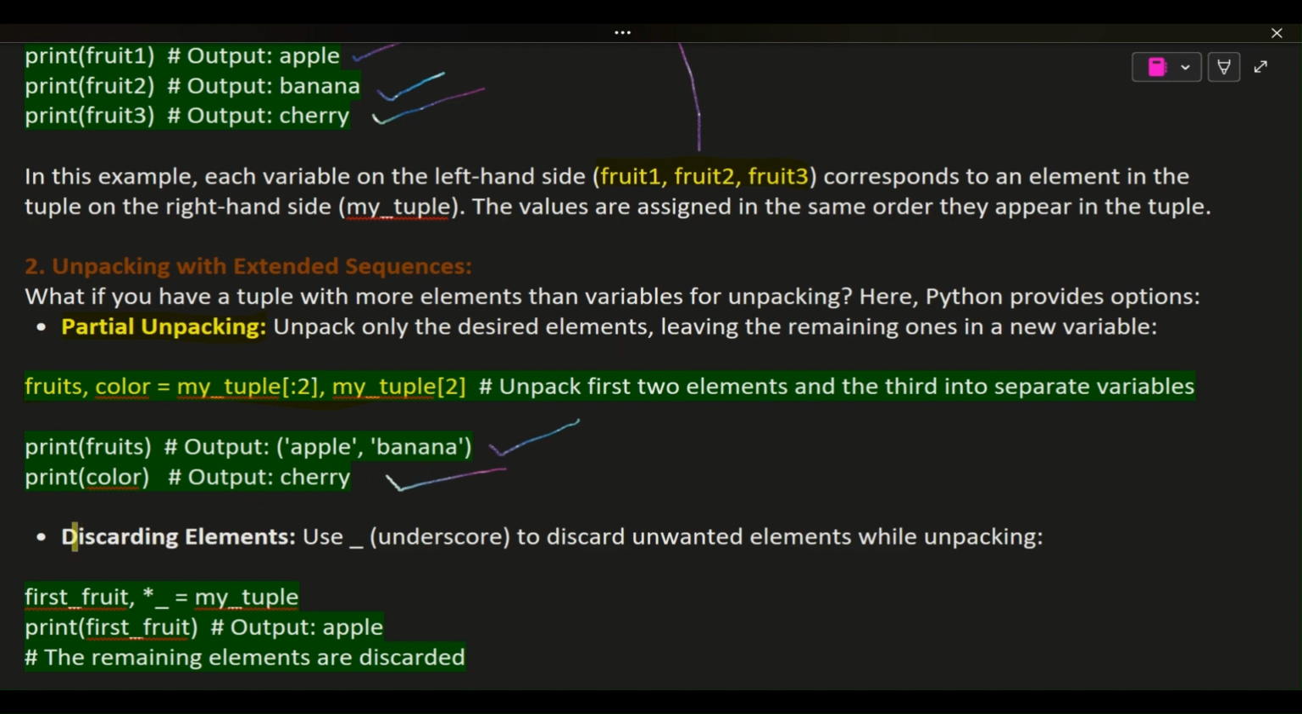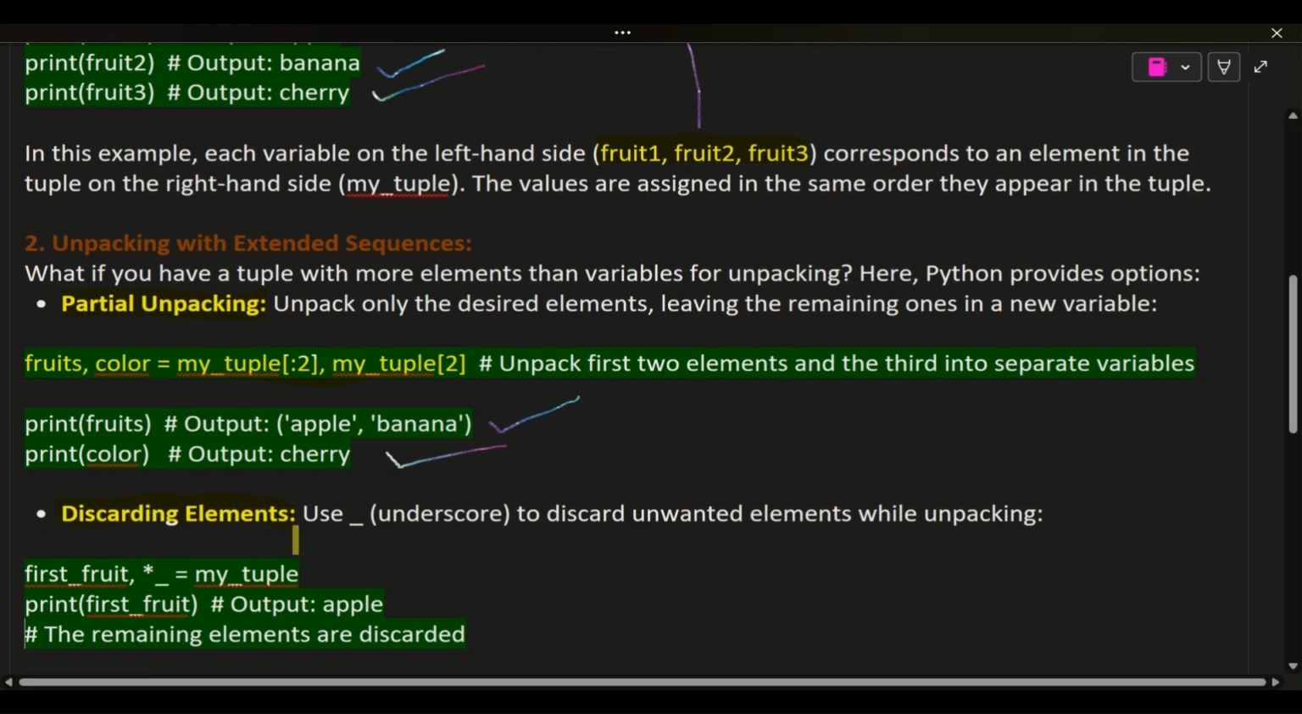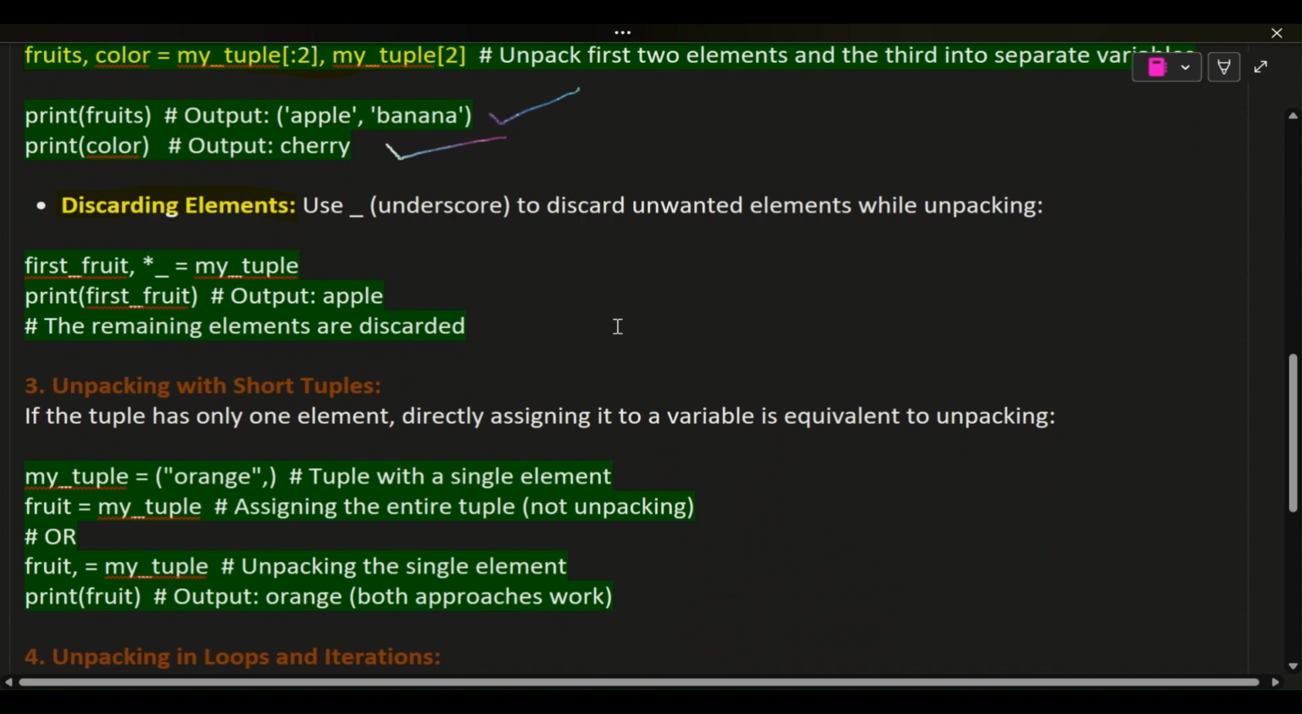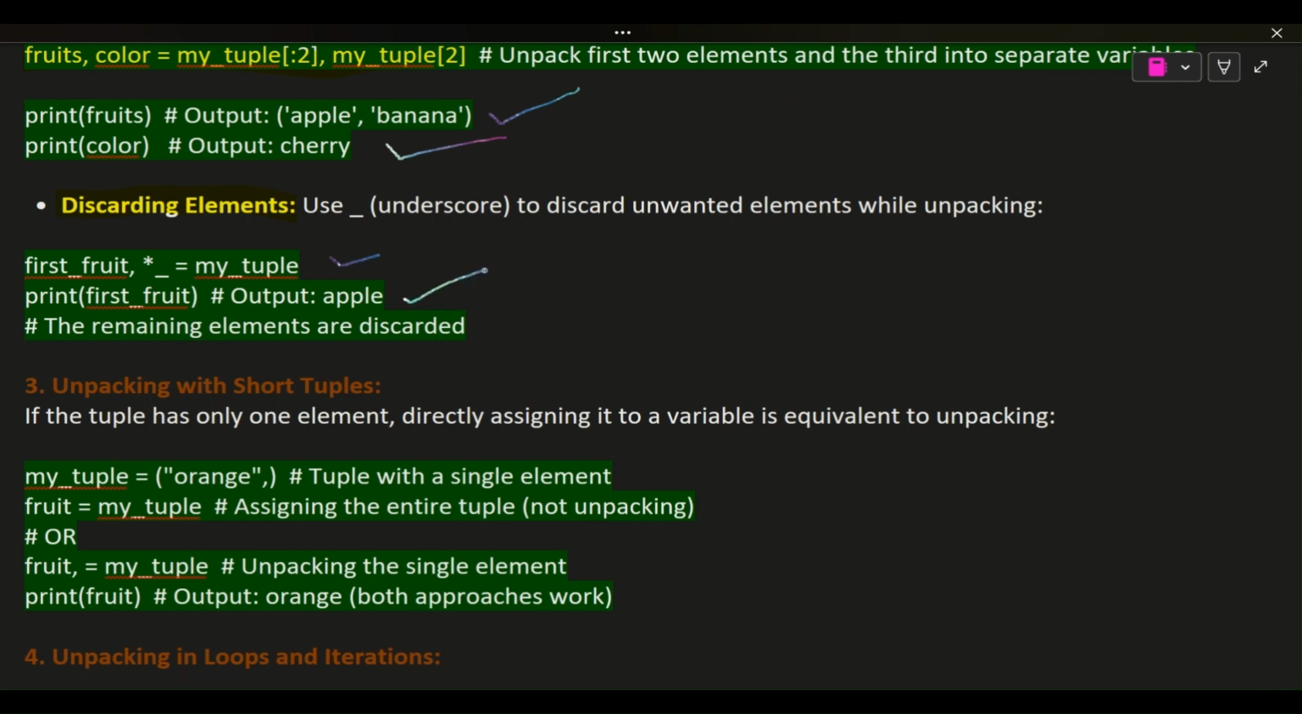Discarding elements: use an underscore to discard unwanted elements while unpacking. first_fruit, *_ = my_tuple. print(first_fruit)  # output: apple. # The remaining elements are discarded.